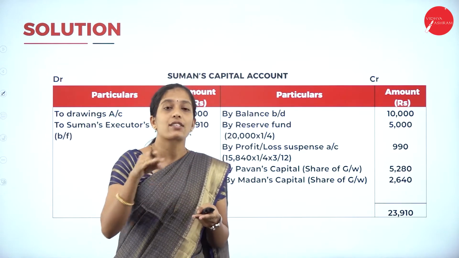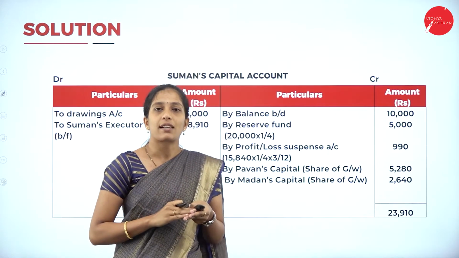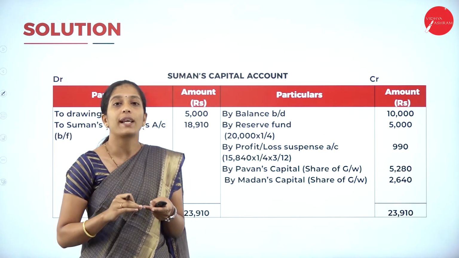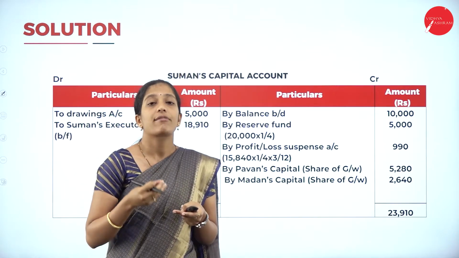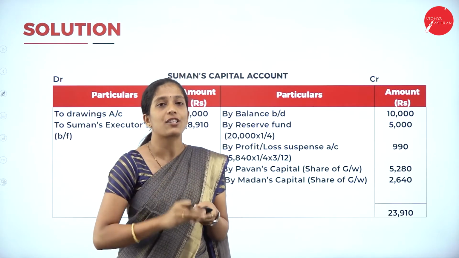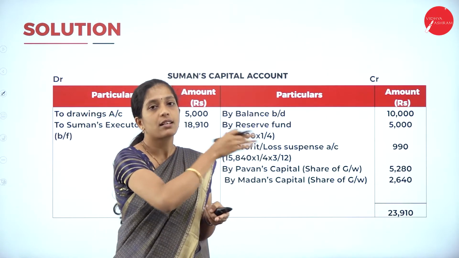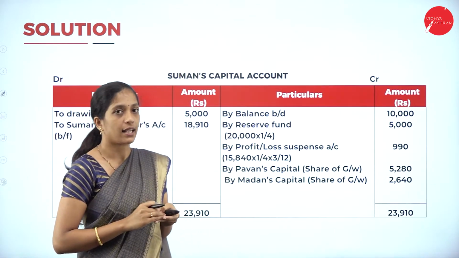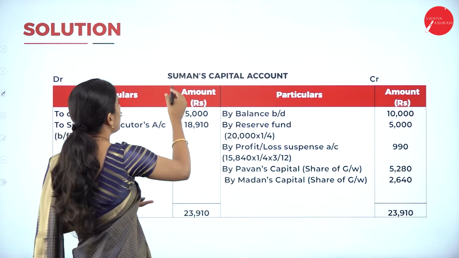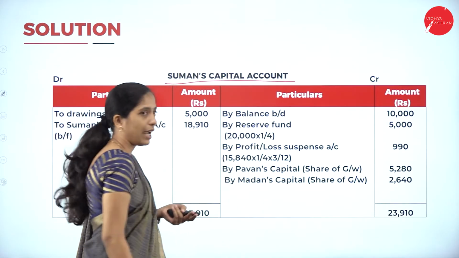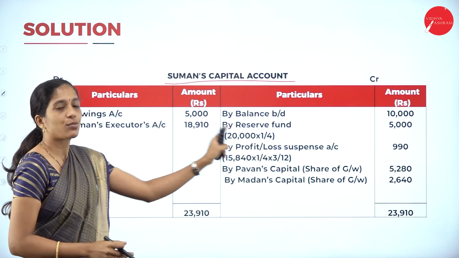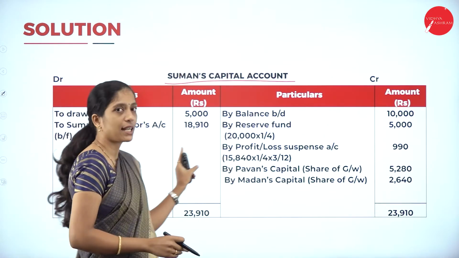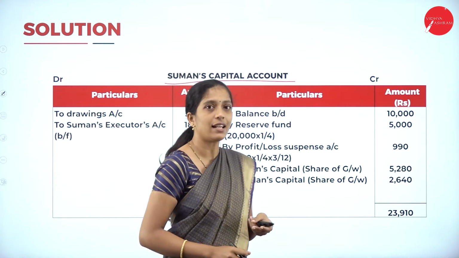That is only to the extent of deceased partner's share. Then goodwill, interest on capital, and if there is any salary or commission, that has to be taken. So these are the items which come under the credit side. Now how to begin the solution? Write the heading Suman's capital account. So we'll be having a debit as well as a credit side. Debit side particulars, amount, credit side particulars and amount.